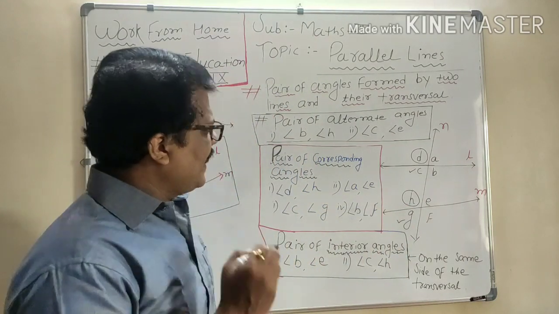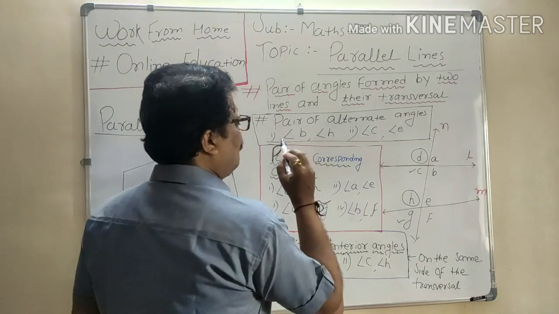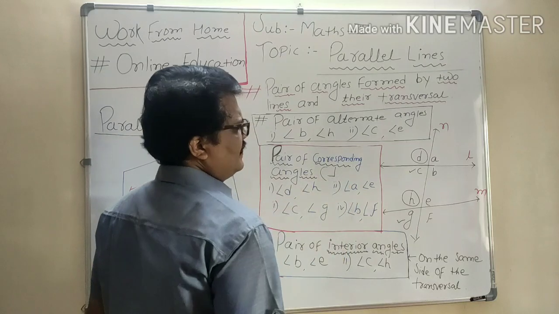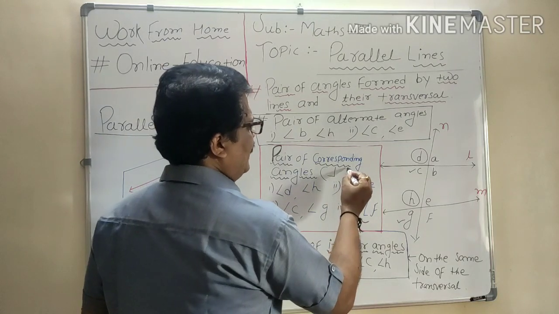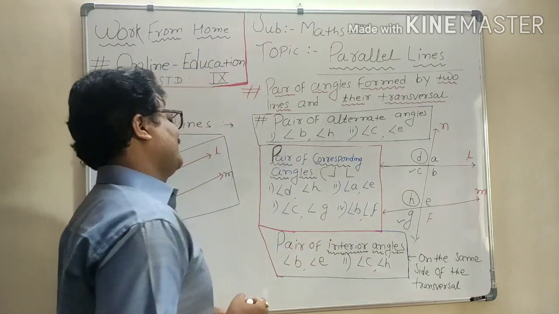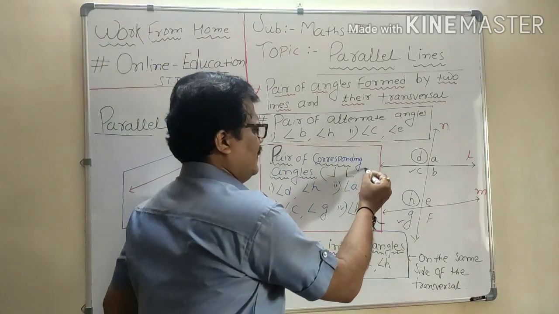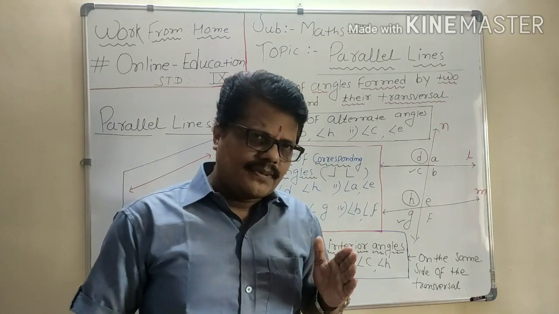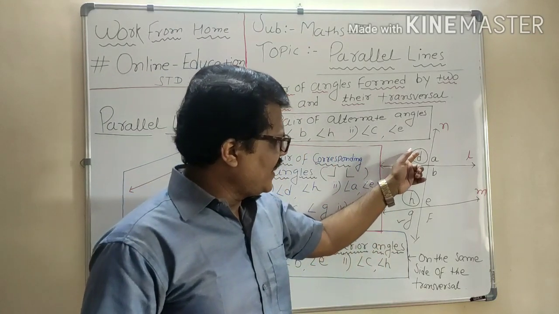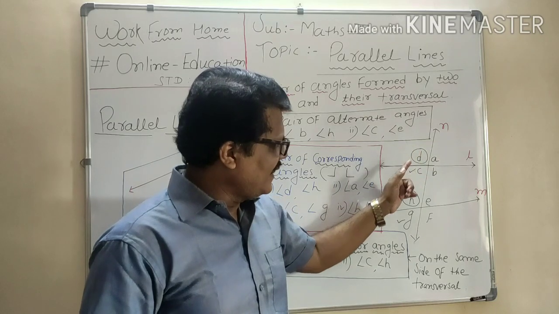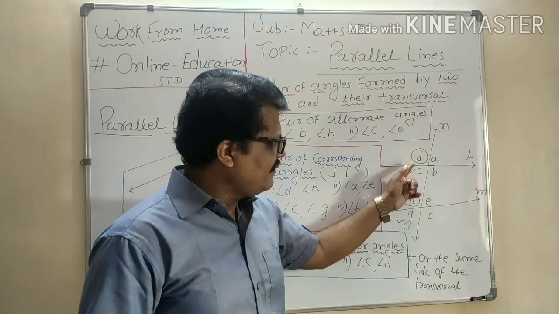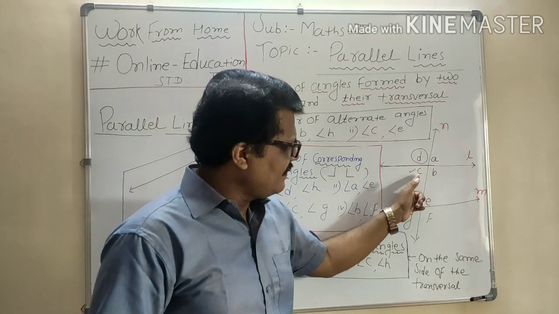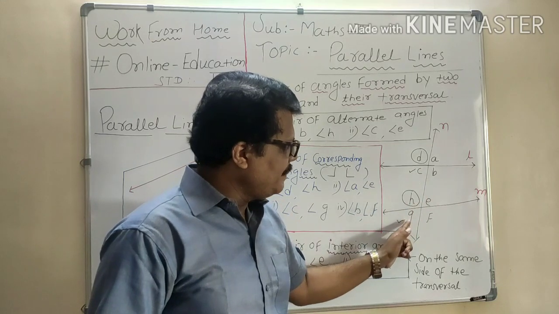And to identify it, a very simple way of identifying is that it looks like the formation of opposite L or letter L. Is it clear, dear students? Corresponding angles are on the same side of the transversal. One corresponding angle is on top of the first line, then the second one, its pair, will also be on top. Now see the second one: C and its pair will be G.